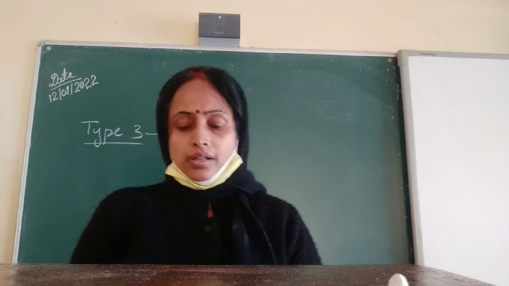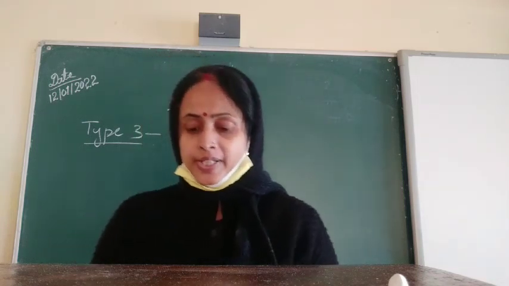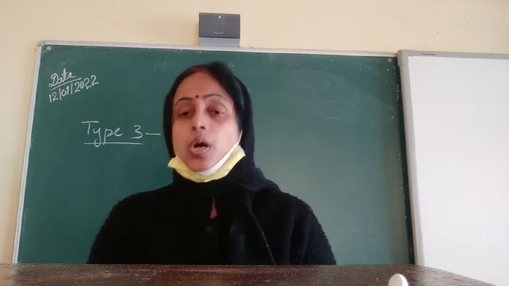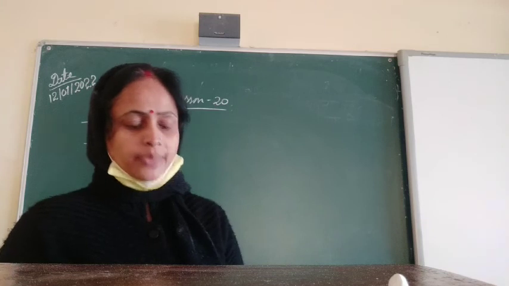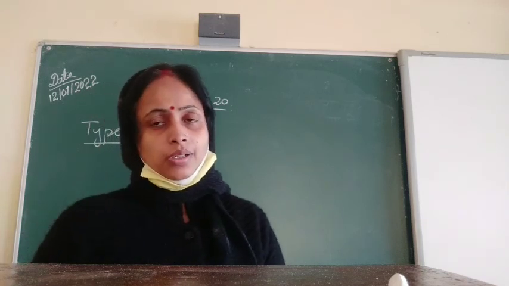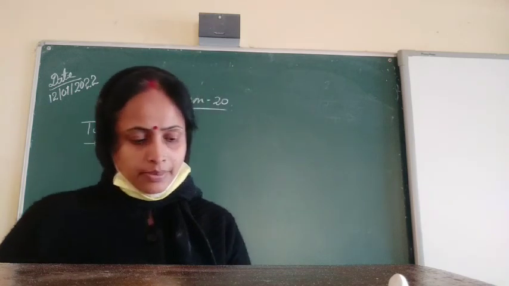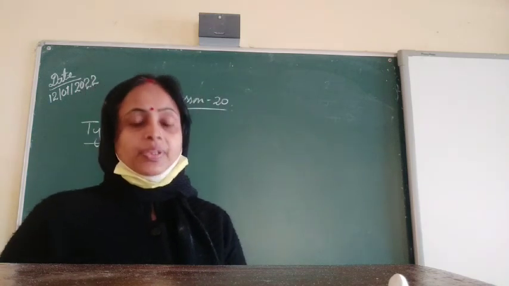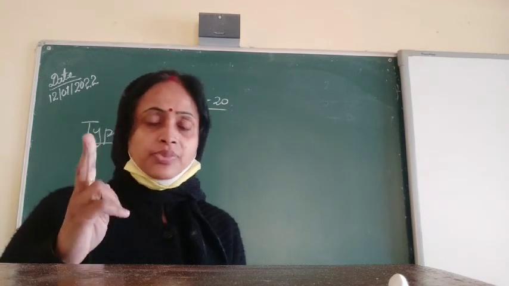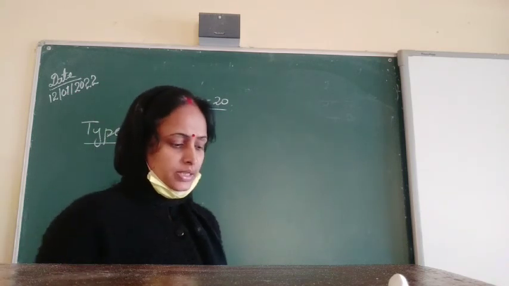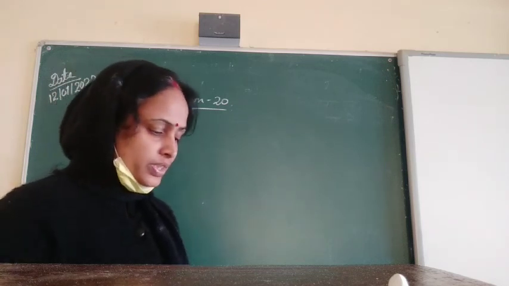In lesson 20 we are learning grammar, and the chapter is forms of verbs. Two types of irregular verbs I have already explained. Irregular verbs are divided into three types. The first and second types are already over. Now I have to explain the third type.